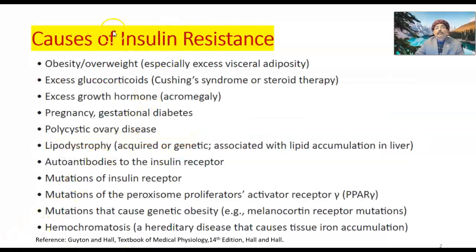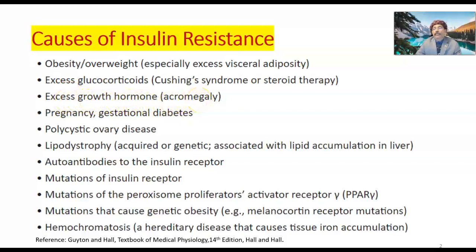What are the causes of insulin resistance? Obesity, overweight, especially excess visceral adiposity, excess glucocorticoid, Cushing syndrome or steroid therapy. It may be associated with antipsychotic drugs, or with anti-HIV drugs. There may be insulin resistance with excess growth hormone, acromegaly, or gigantism.